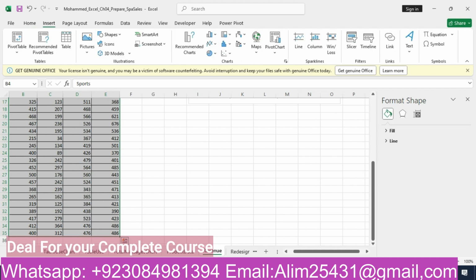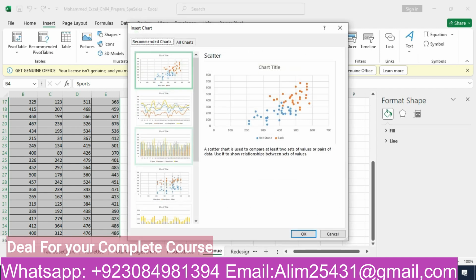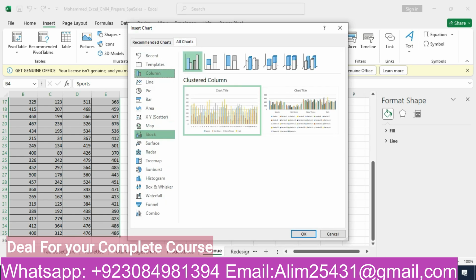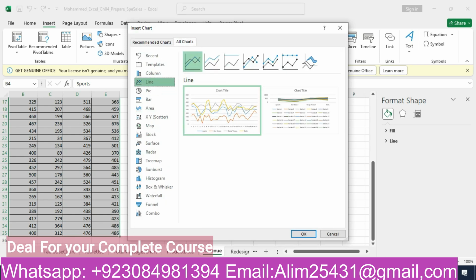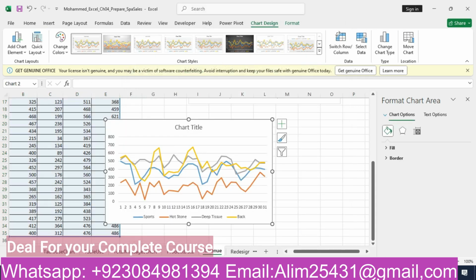We will go to the insert tab and we will go to the recommended chart, and here we will select all chart. Then we will go to the line chart, and the first one we will select, line chart. That's our line chart.